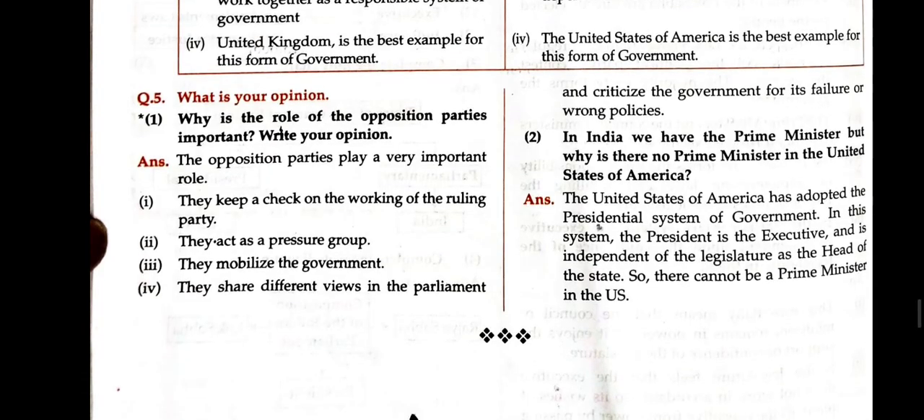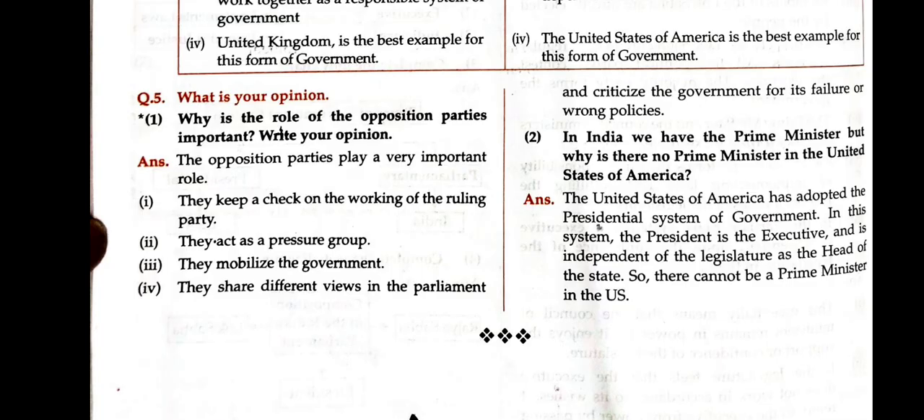Next, what is your opinion? Why is the role of the opposition party important? Write your own opinion. Because it keeps a check and acts as a pressure group. They mobilize against the government, share different views in the parliament and criticize the government for its failure or wrong policies.